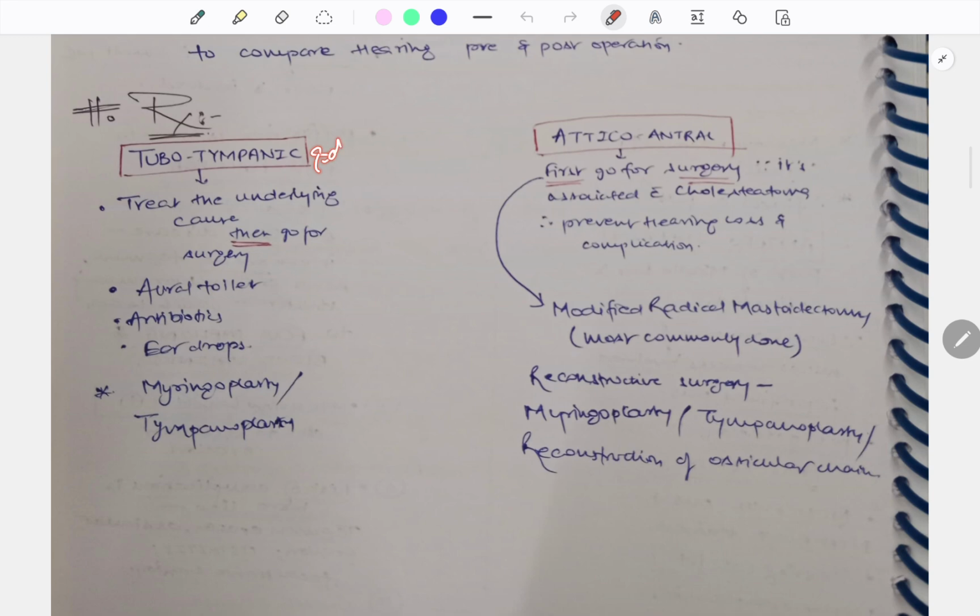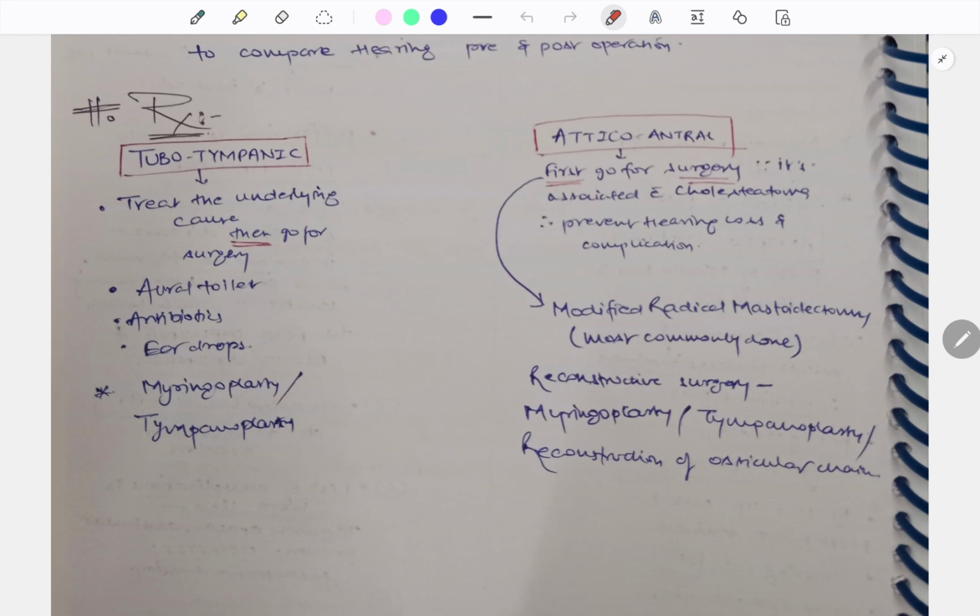Tubotympanic being a safe disease, here first we will treat the underlying cause, then go for the surgery. We can have some aural toilet, antibiotics, ear drops, and then we can go for the surgery, that is myringoplasty and tympanoplasty.